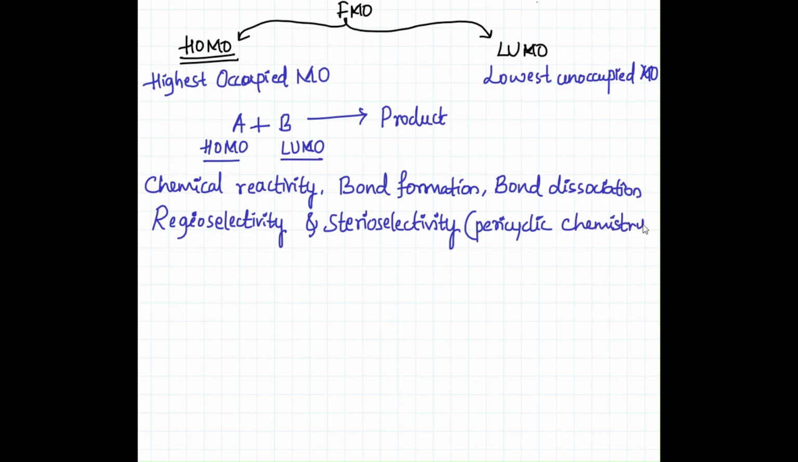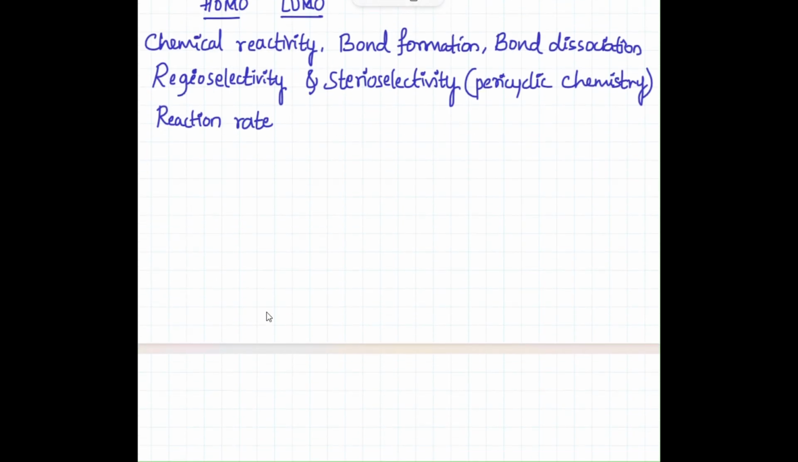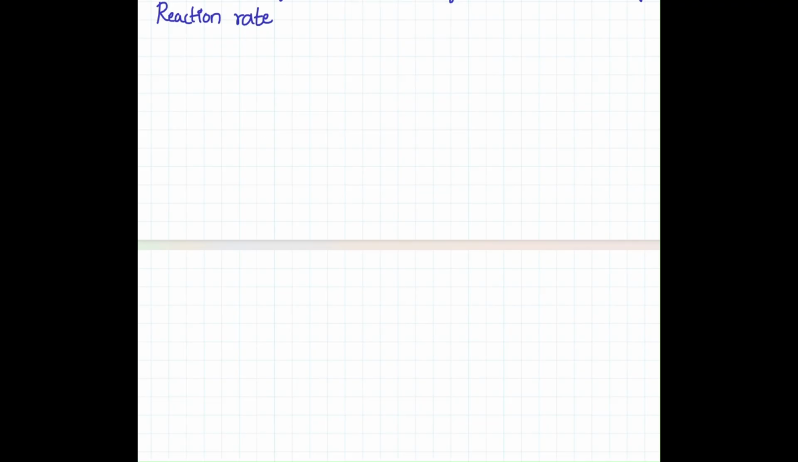More importantly, the HOMO-LUMO concept is helpful in pericyclic chemistry, and it also discusses reaction rate, how the reaction will occur. Reaction rate is nothing but how fast the reaction will occur. What are the main characteristics of HOMO and LUMO? We have the main characteristics of these two.